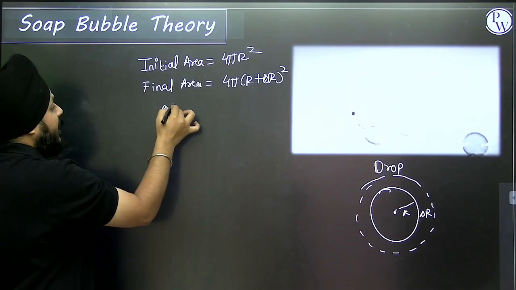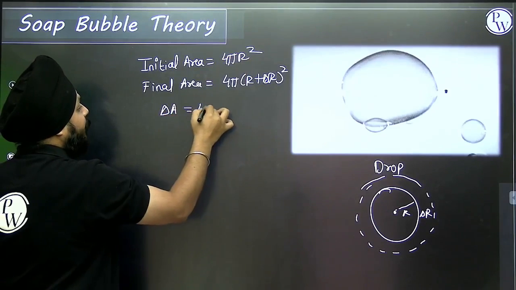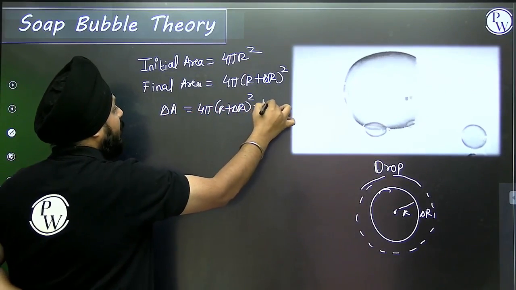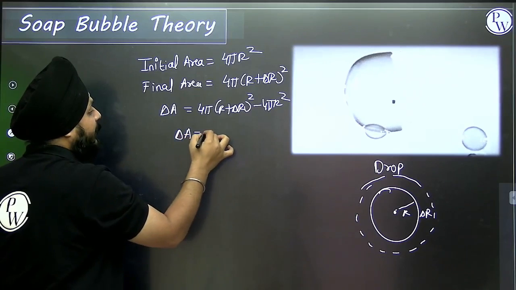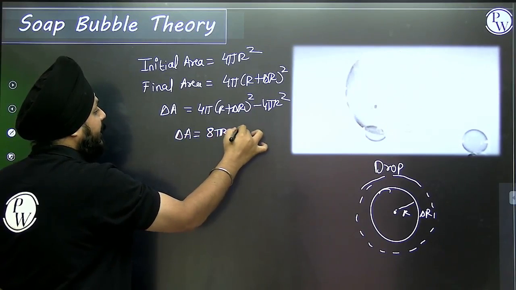What will be the change in area? That is equivalent to 4 pi, r plus delta r whole square, minus 4 pi r square. So change in area, I can define it as 8 pi r delta r.